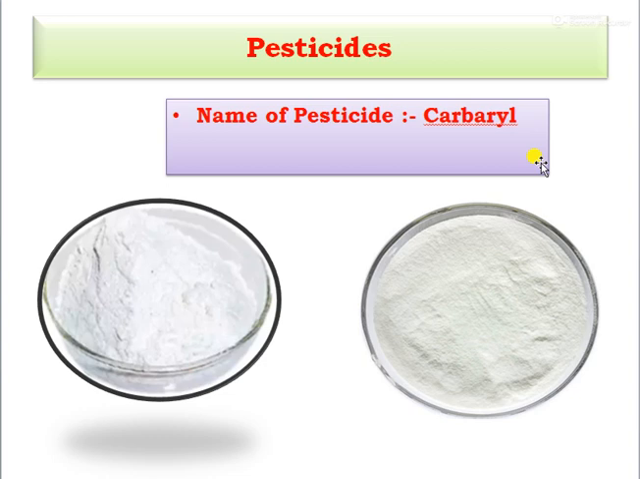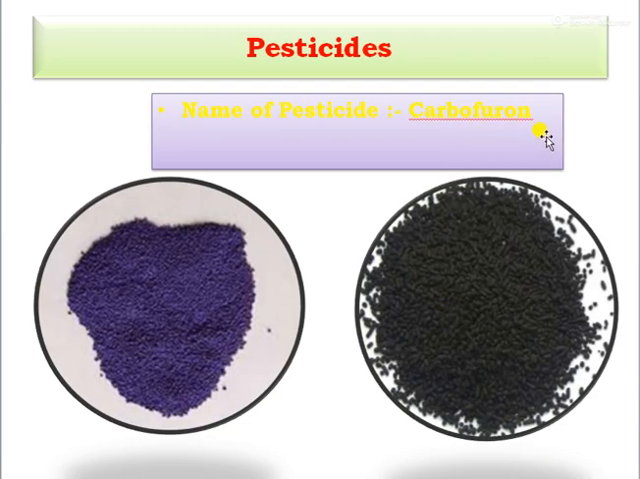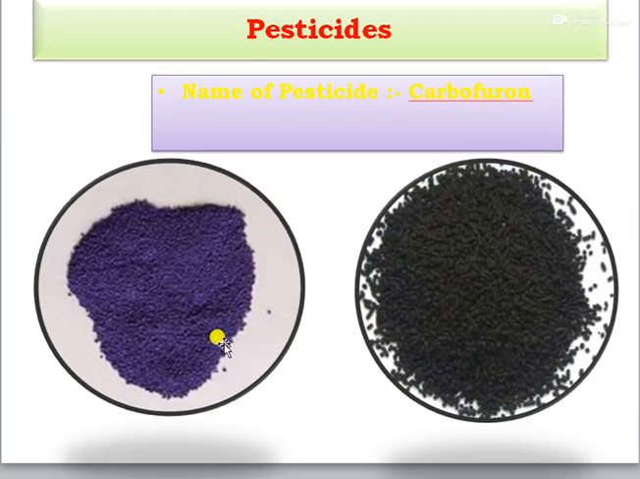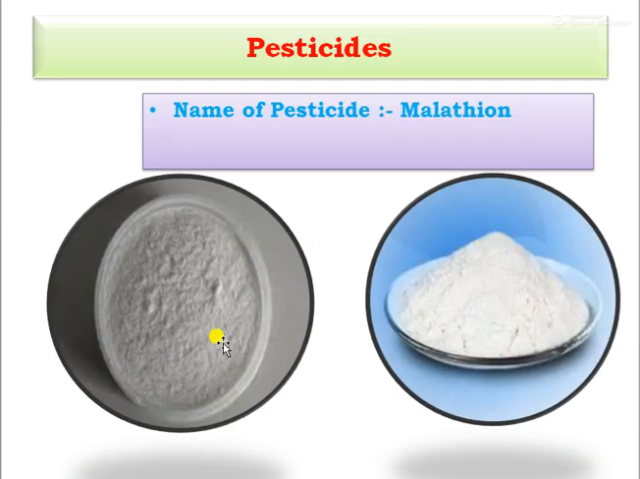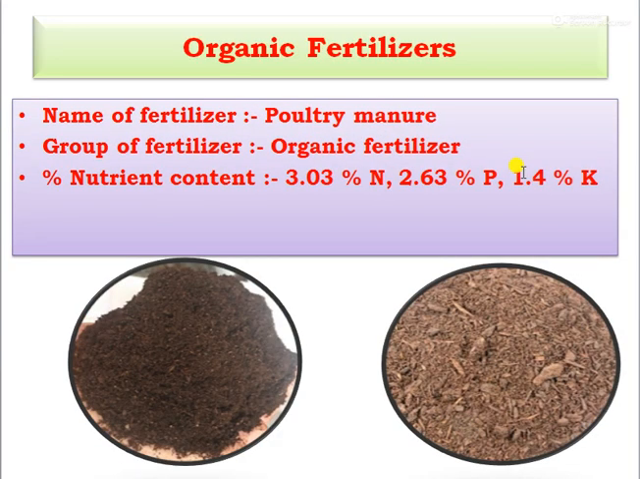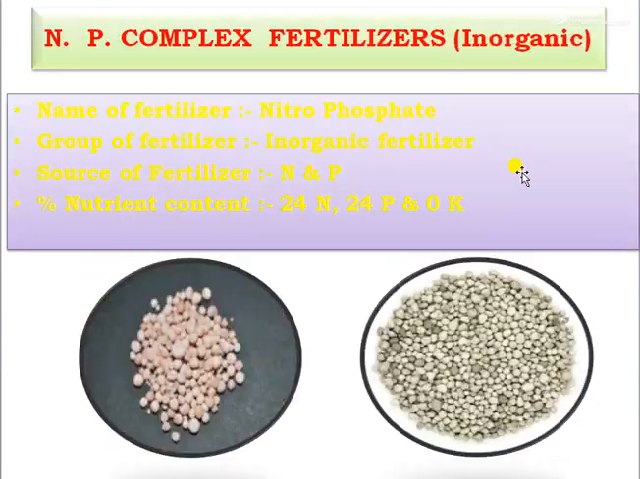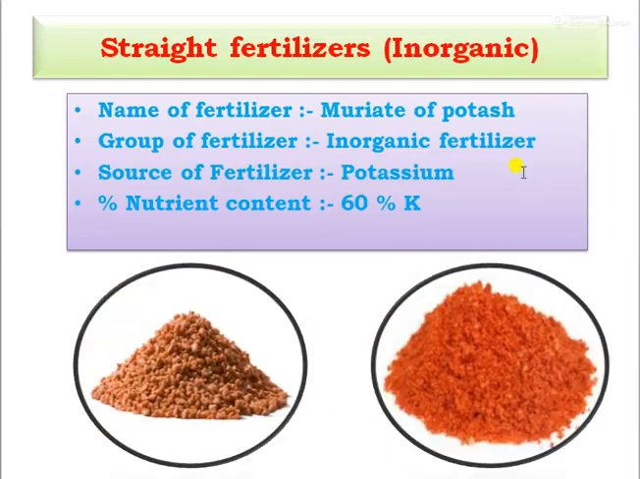These are all the chemical, organic and inorganic fertilizers, and now we can see the next group, pesticides. The most popular pesticide is carbaryl. This is the carbaryl, and next one is carbofuran. This is a black color carbofuran, and then the next one, malathion. This is the detailed practical regarding the identification of fertilizers and pesticides. Thank you.